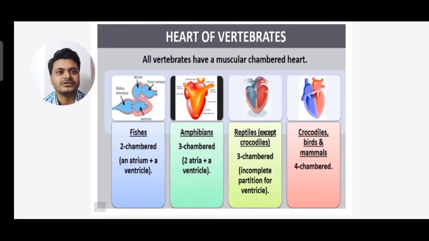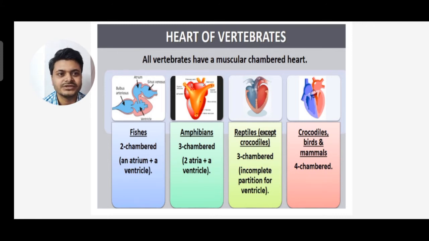Now the heart of vertebrates. You can see different types of hearts: fishes have different, amphibians different, reptiles different, birds and mammals different. Fishes have a two-chambered heart, that is one atrium, also called auricle, and one ventricle. In amphibians the heart is three-chambered, that means two atria and one ventricle.